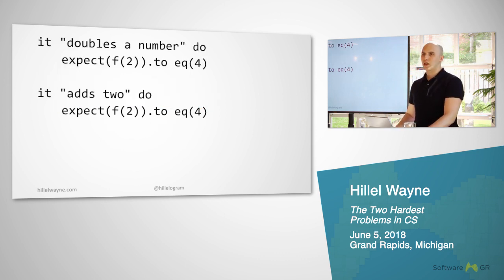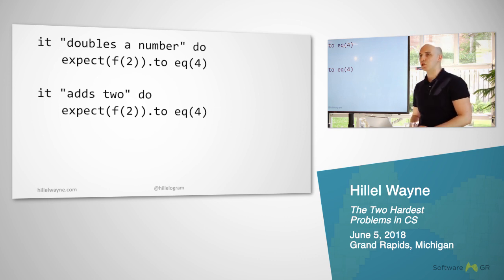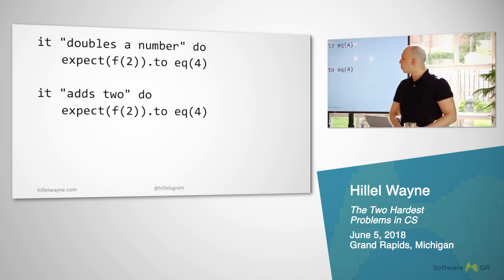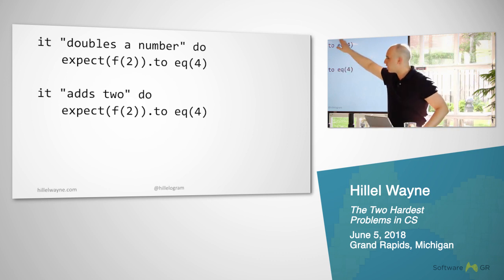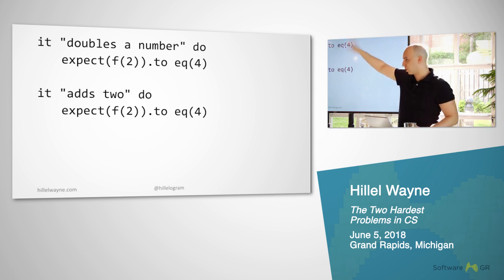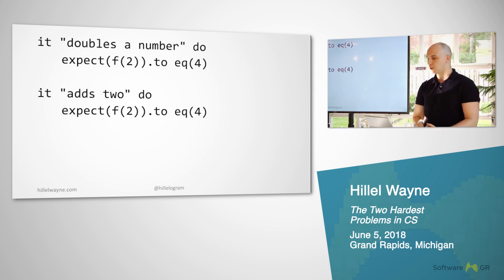So first of all, there's no way to tell whether your test specifications are inconsistent. I can have two contradictory specs here. It doubles a number and it adds 2, but accidentally give them the same verification, and this would still pass. And I have no idea whether this spec is wrong or this spec is wrong, because they both can't be right. Or maybe both of them are wrong, and maybe I just wrote a really bad function. So ideally, we'd like to be able to say that at least what we're doing with our specification is not incompatible.